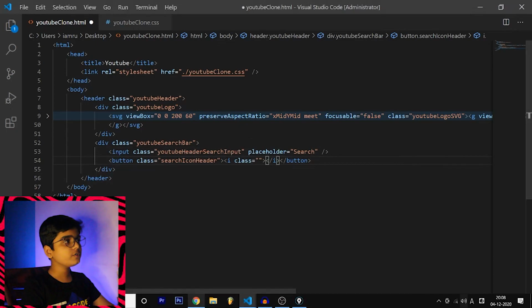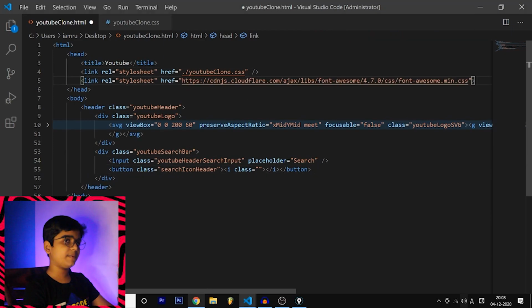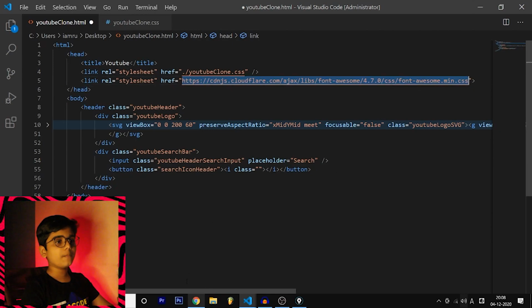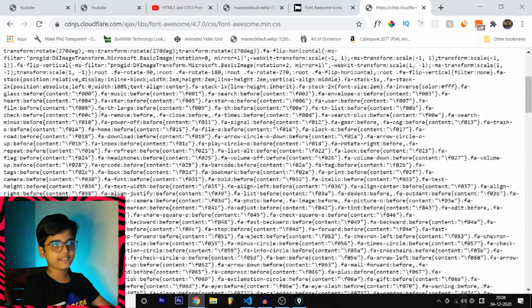So in order to use those icons, we are going to use a link again. So let's go back over here. I'm going to provide this code as well. If you want to type it down, type it. So link rel is equal to stylesheet and href is equal to this. If you copy this URL and paste it, as you can see, this is a CSS file.